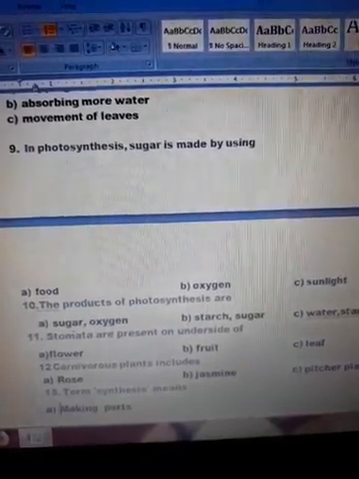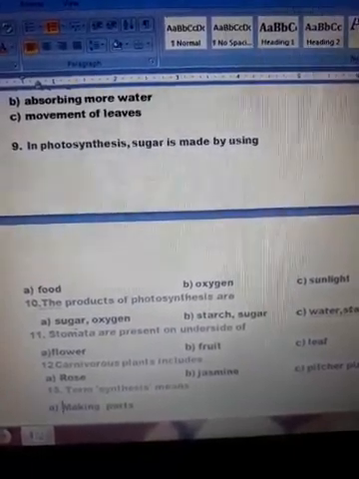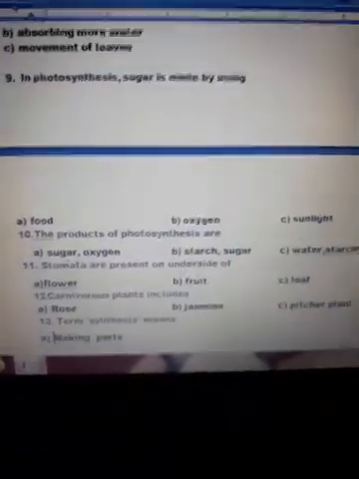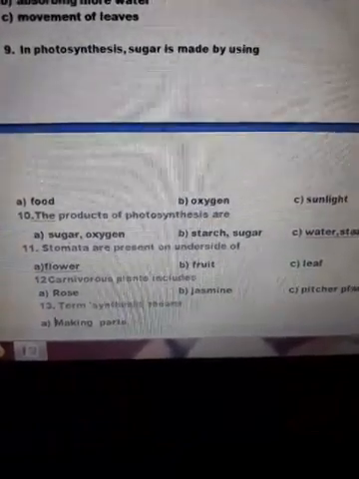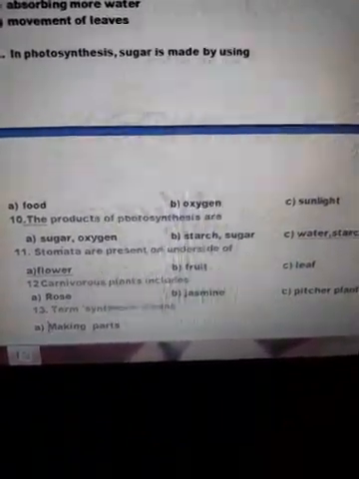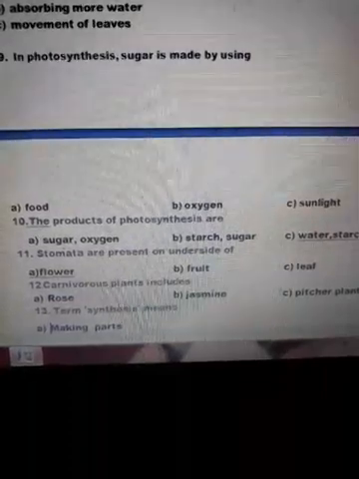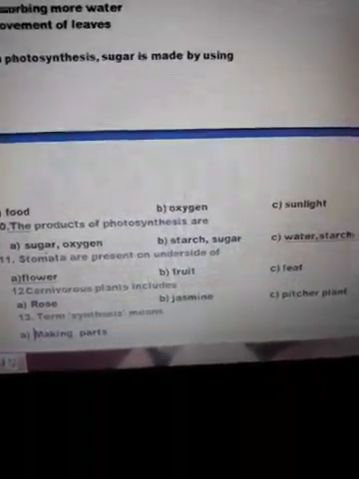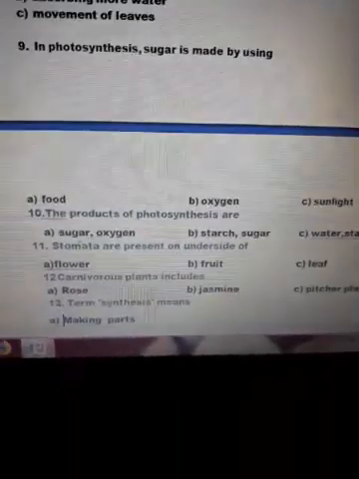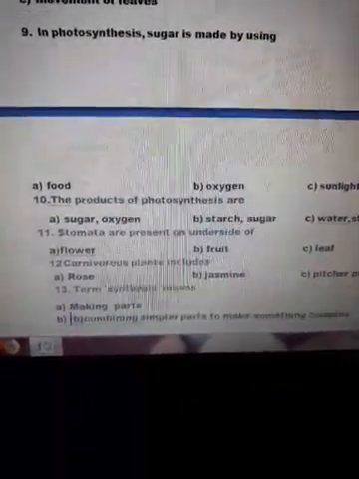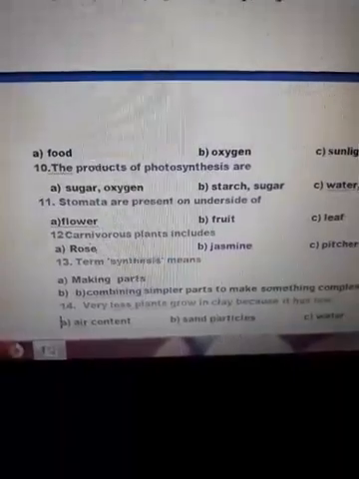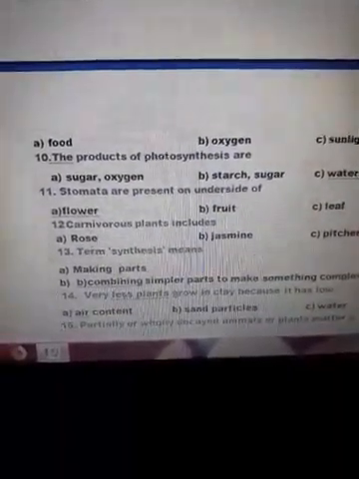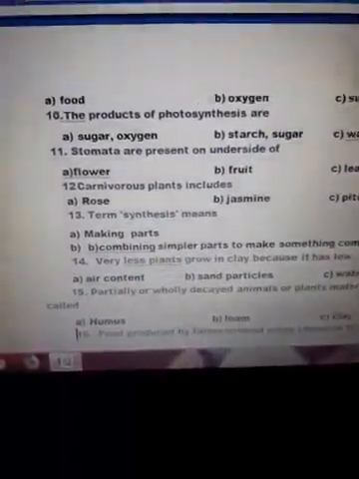Stomata are present on the underside of flower, fruit, or leaf. Carnivorous plants include rose, jasmine, or pitcher plant. There are two carnivorous plants which are well known. One is the pitcher plant and the other one is the Venus flytrap. What is the meaning of synthesis? Synthesis means in which smaller parts are put together to make something big or complex.